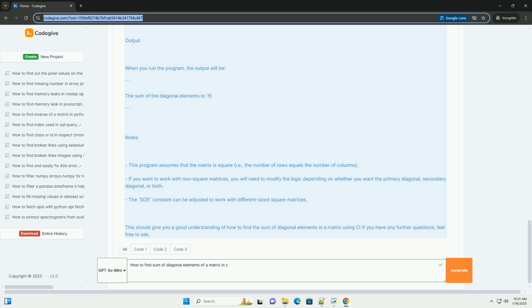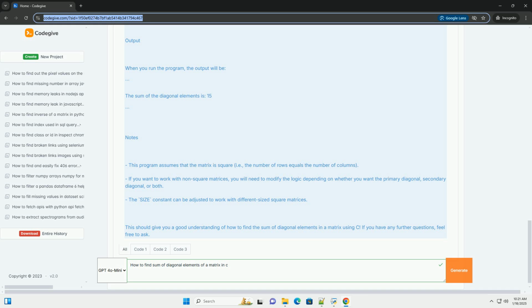3. Loop through matrix. We loop from 0 to size minus 1. In each iteration, we access the element at position matrix[i][i], the diagonal element, and add it to sum. 4. Print result. Finally, we print the sum of the diagonal elements. Output. When you run the program, the output will be.